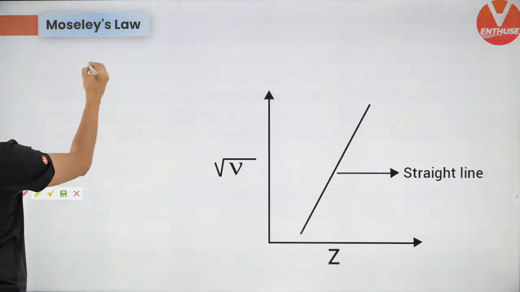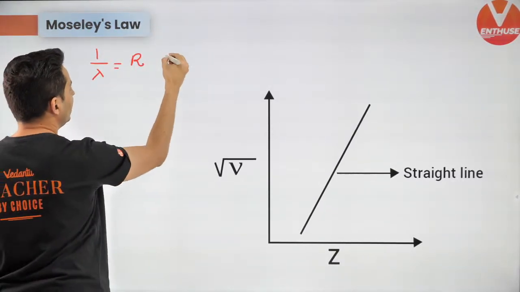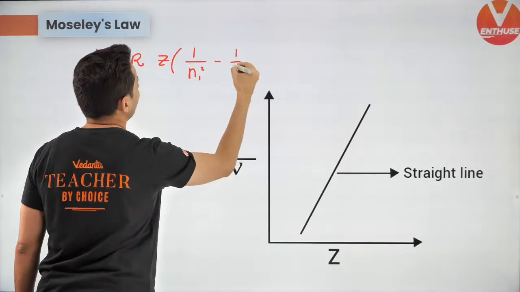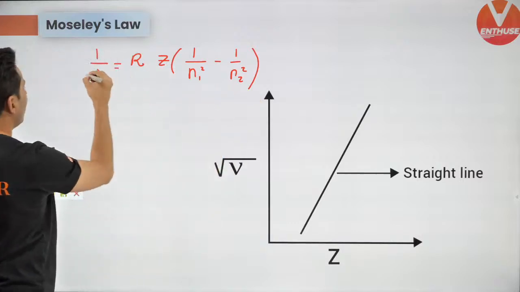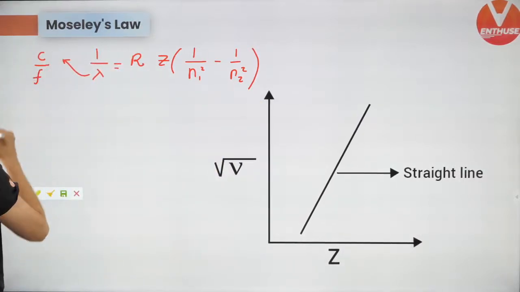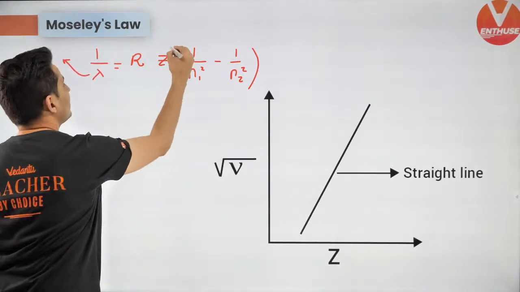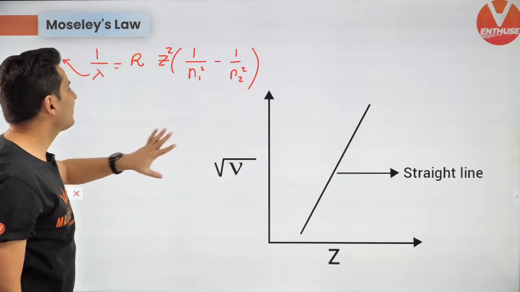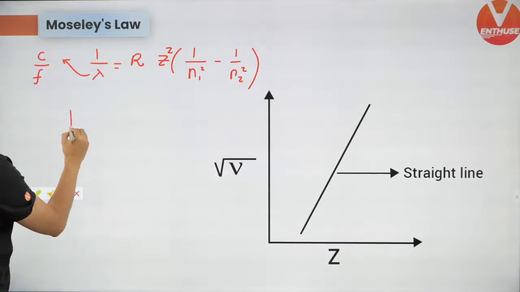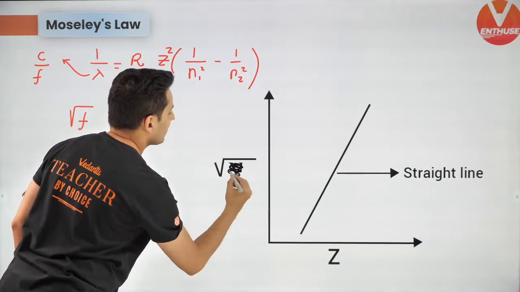Using 1 by lambda is Rydberg's constant into Z square into 1 by n1 square minus 1 by n2 square, and substituting lambda as speed of light divided by frequency. If you rearrange this entire thing, oh sorry, this was Z square. If you rearrange this entire thing, then Moseley got this law, which is root of frequency. This is same as frequency guys.